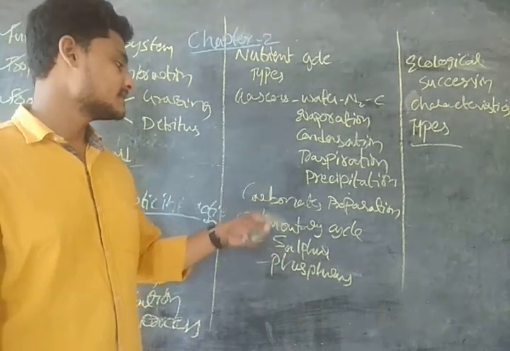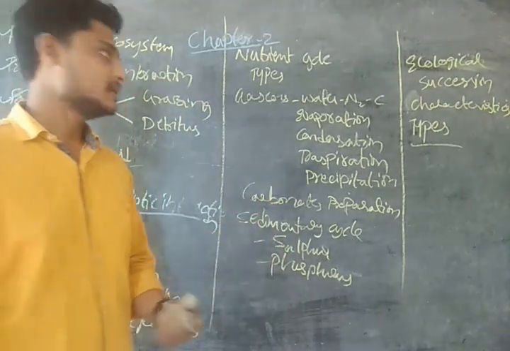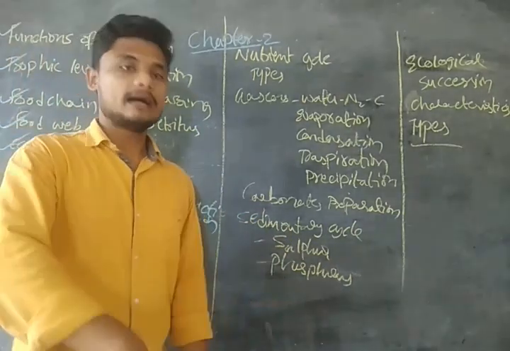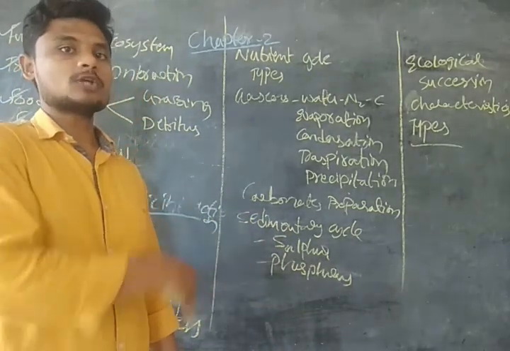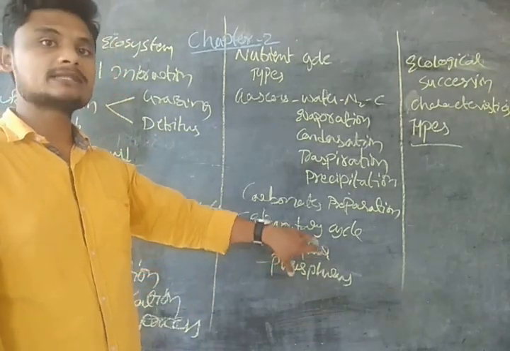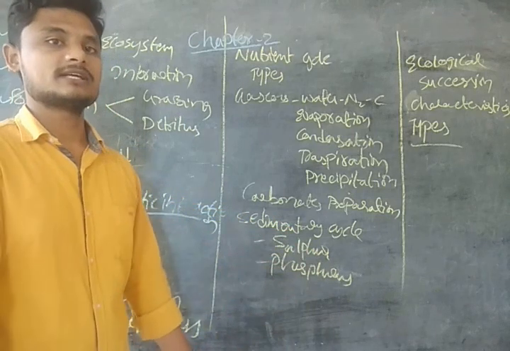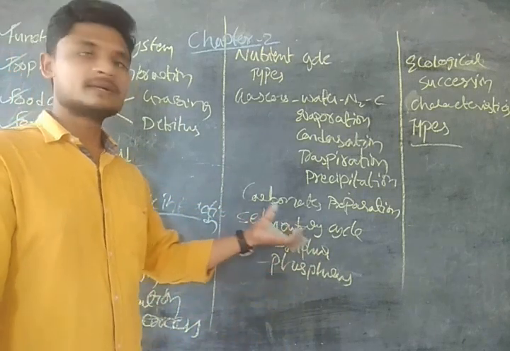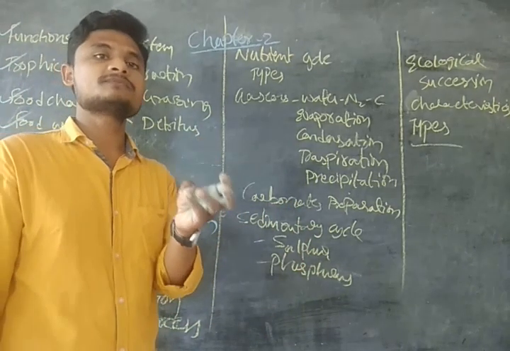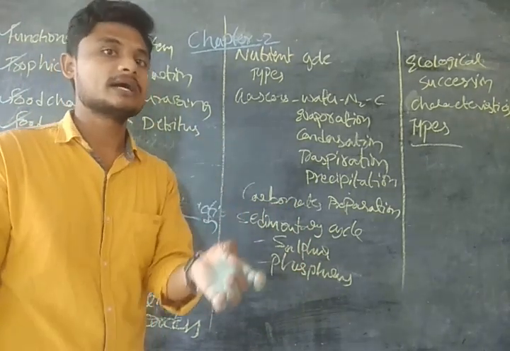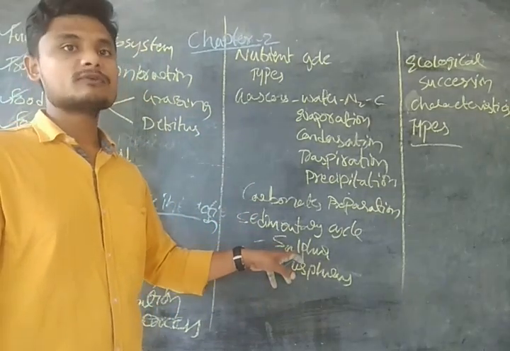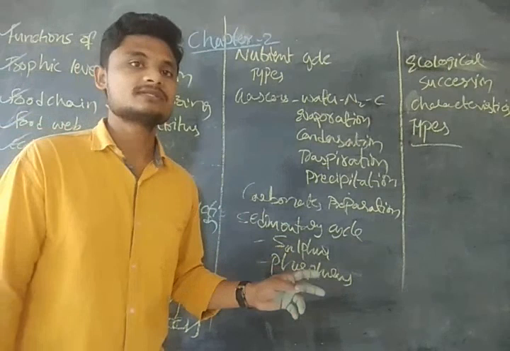Okay? And the sedimentary cycles, guys, in sedimentary cycles we have seen the sulfur cycle and the phosphorus cycle. These take place except through the atmosphere. So the atmosphere has nothing to do with the phosphorus and sulfur cycles, guys. Why? Because these two are sedimentary cycles. This will be done through the biosphere, that is the living organisms, the lithosphere and the hydrosphere. But we do find SO2 and H2S in the atmosphere, guys.